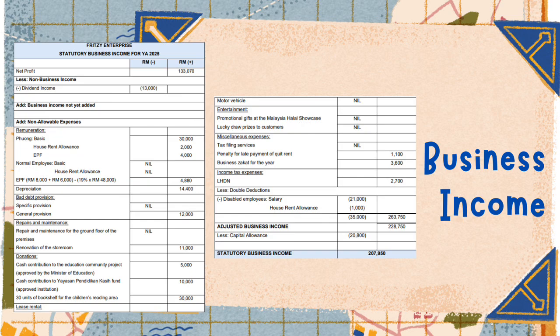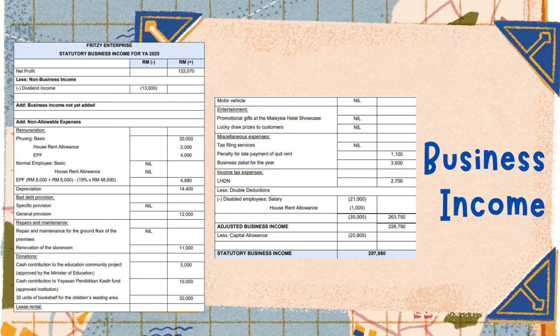In addition, donations that do not qualify as business deductions, penalty for late payment of quit rent, business zakat and income tax expenses are also adjusted accordingly because they are either restricted or specifically disallowed under the Income Tax Act. On the other hand, the business is entitled to claim double deduction for employing disabled employees. Therefore, the salary and house rent allowance paid to the disabled employee are deducted twice as an incentive provided by the government.